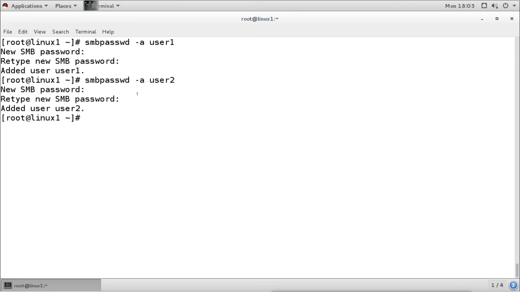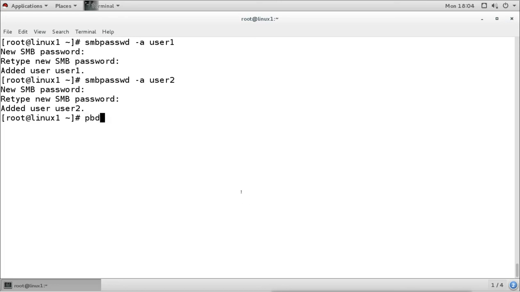So we can use a different password also. So these two users we have added into the SMB database here on this Linux machine.